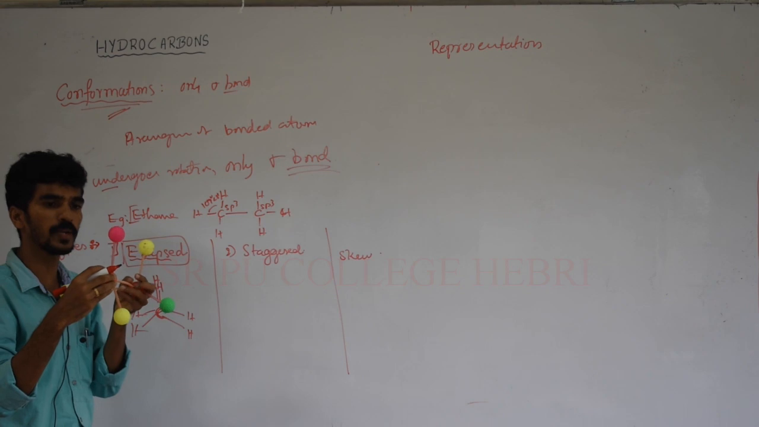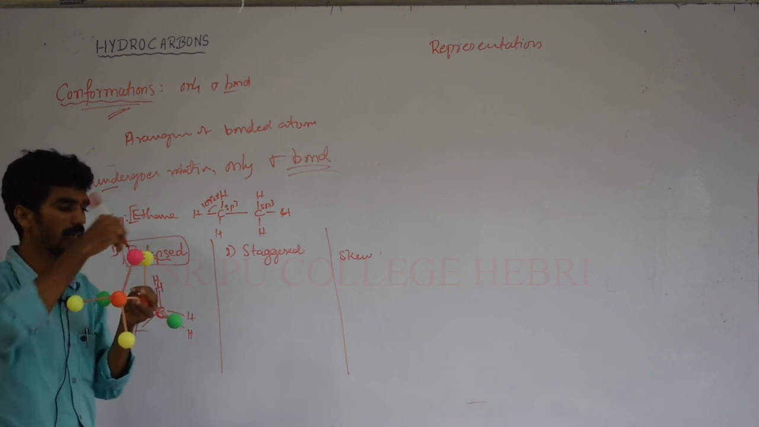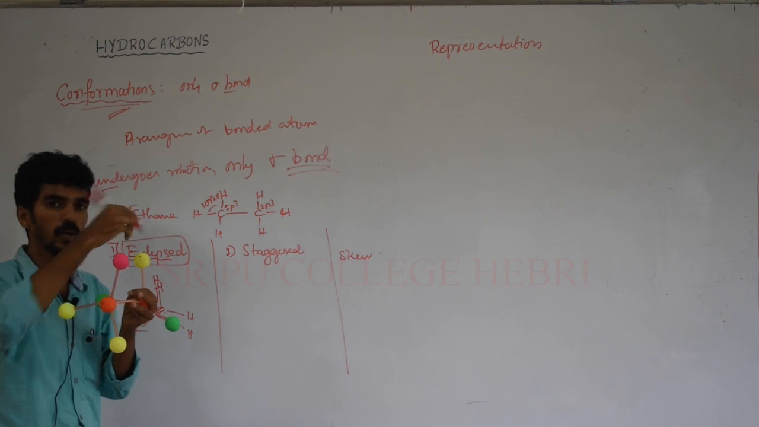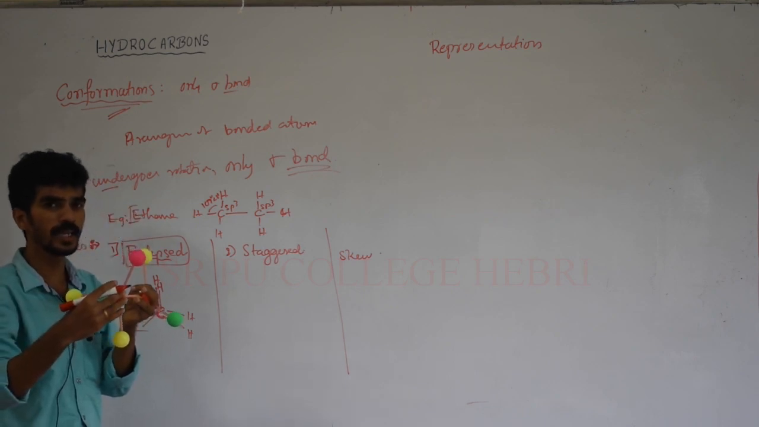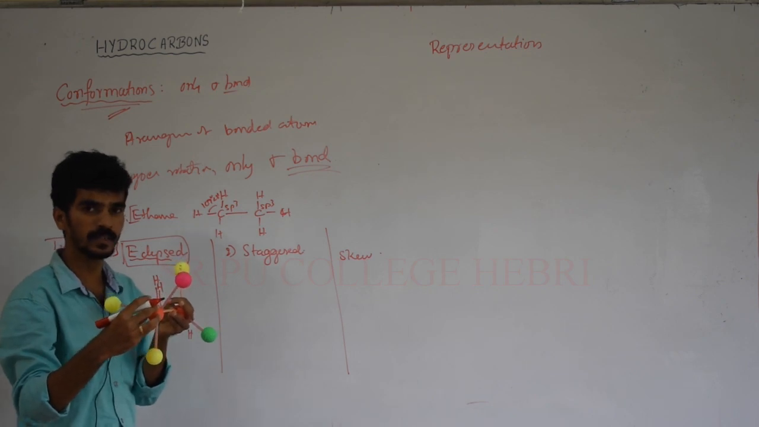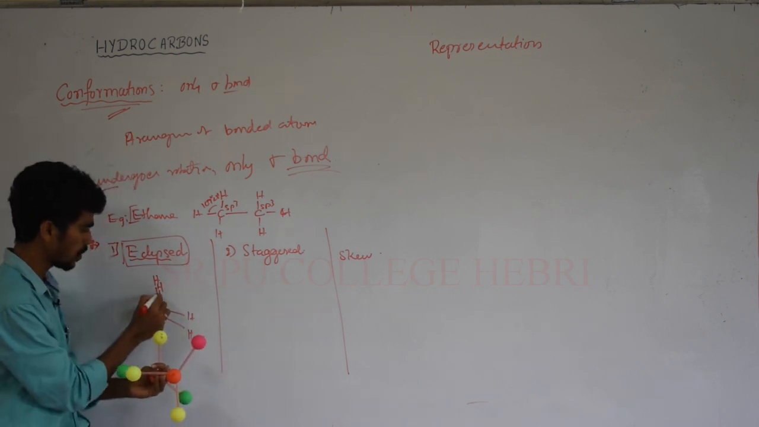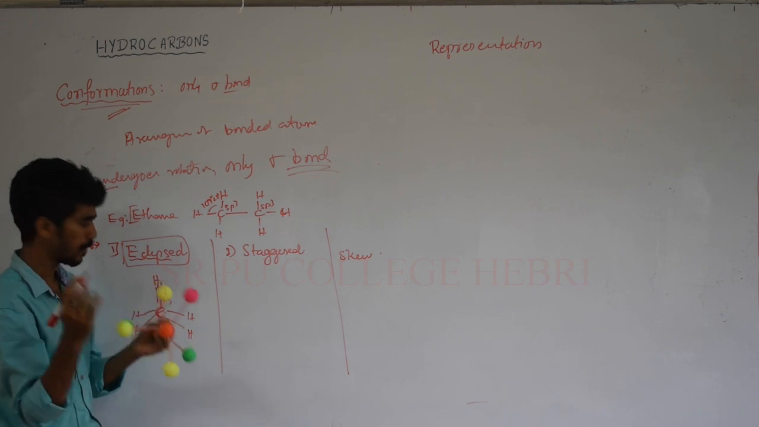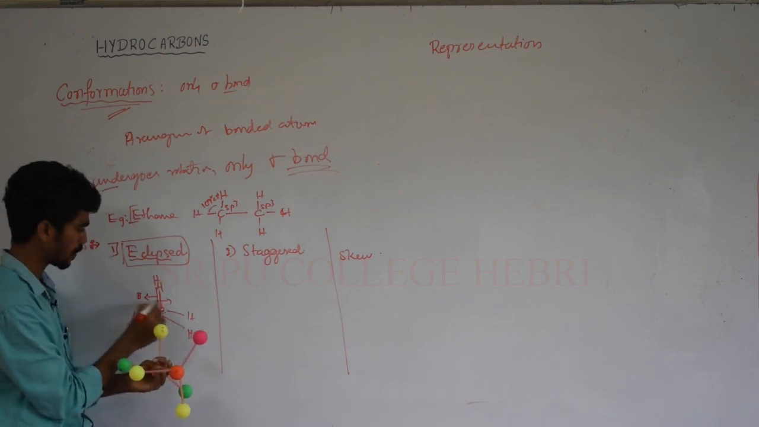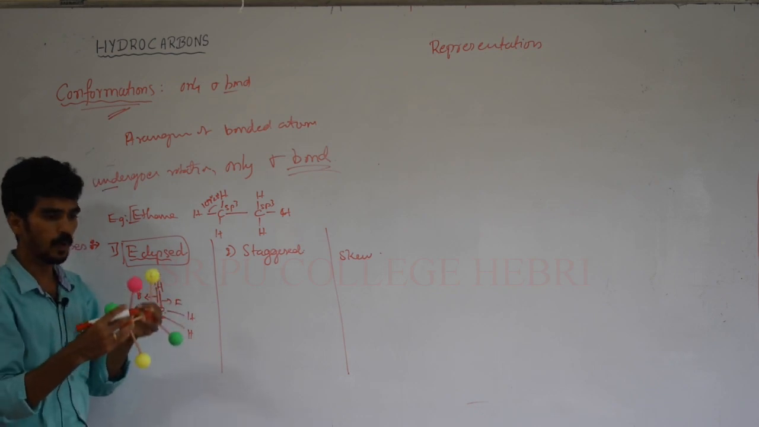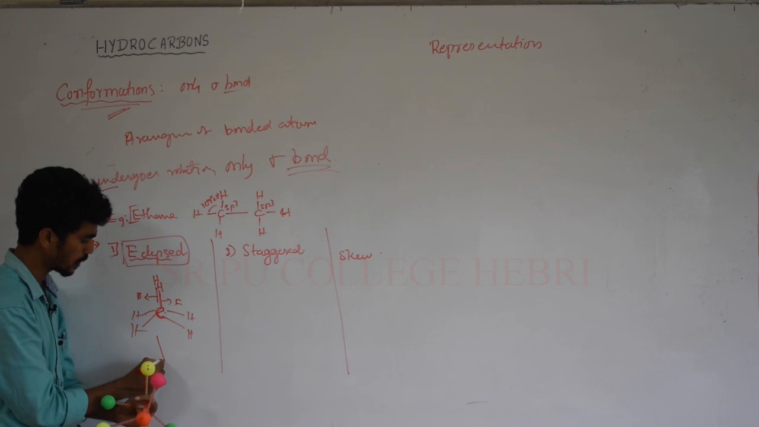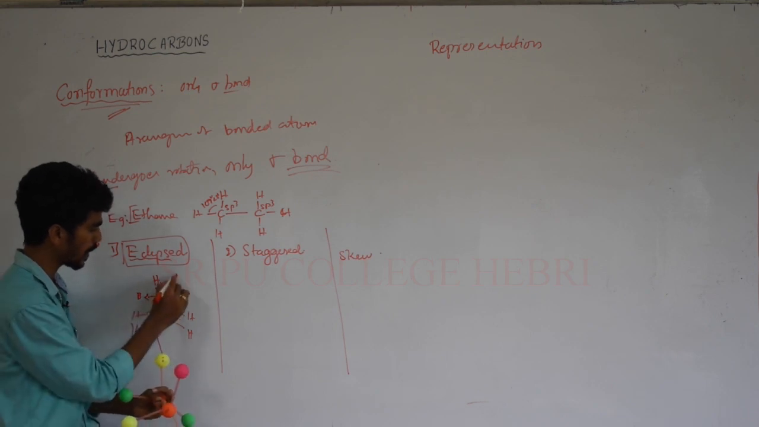Now as you go on rotating, what happens to the distance between these two atoms? Here, the pink ball and the yellow ball, the distance goes on increasing until it reaches a certain angle. Now this is a front bond and this one is a back carbon bond. So observe this: once you rotate this molecule, there is an angle formation.